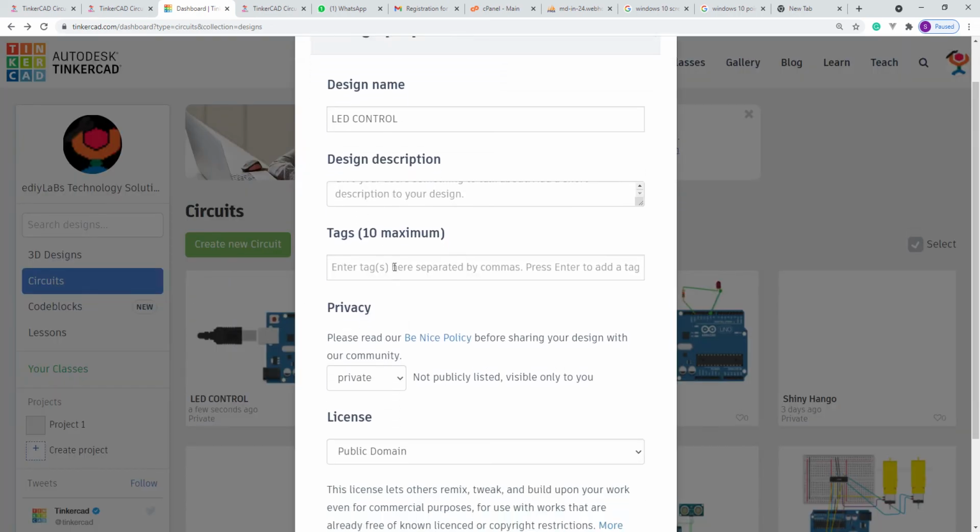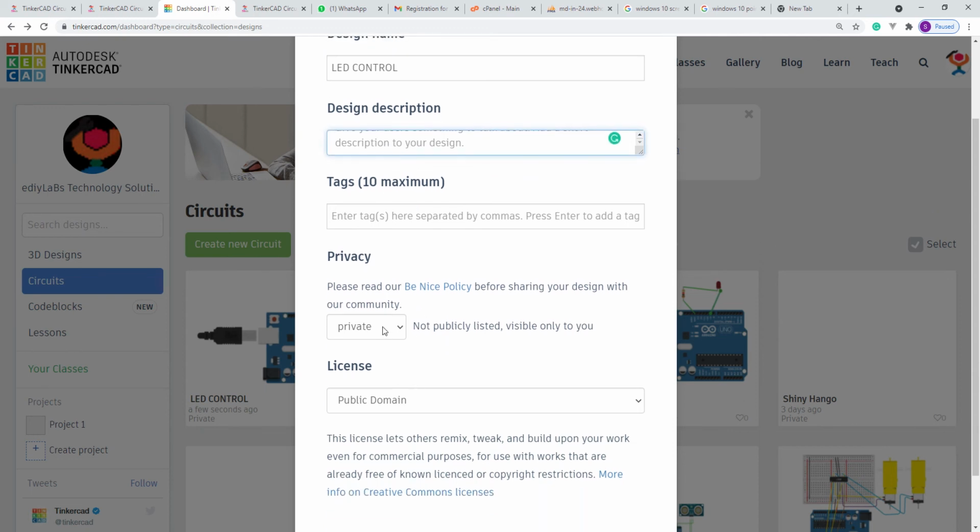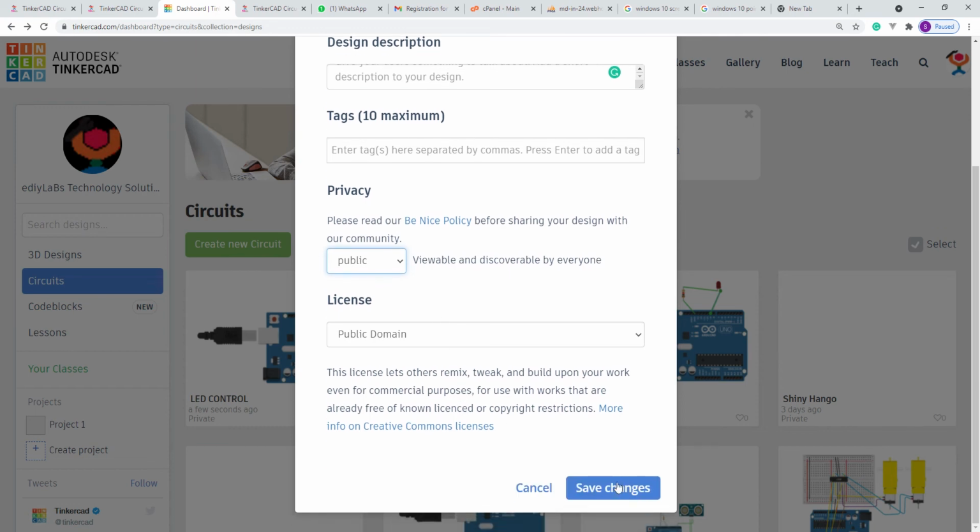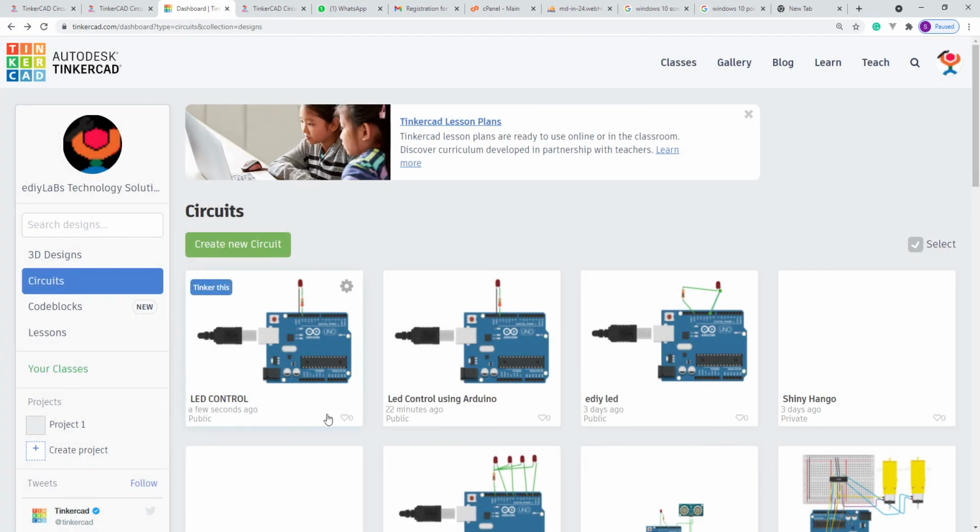and you can give some descriptions over there, and we can click public. If public, everyone can view your project. Here you can see I have made it a public one. So after that, if it is public, click your project.